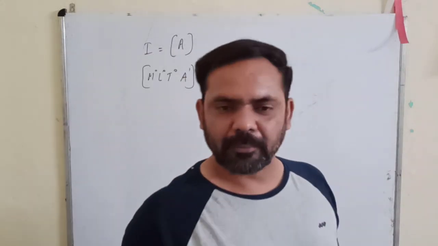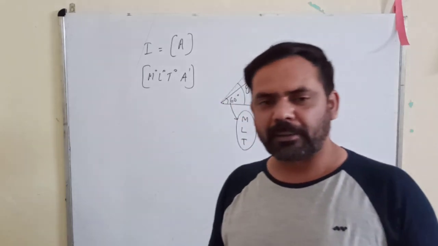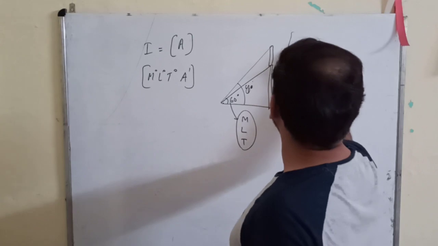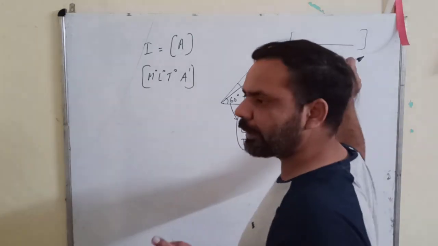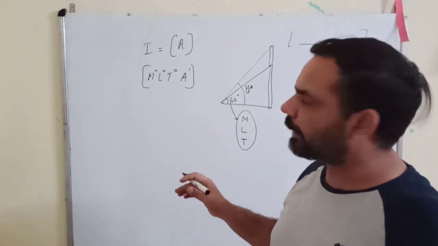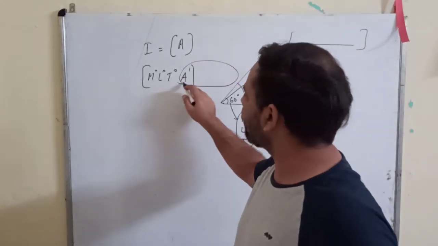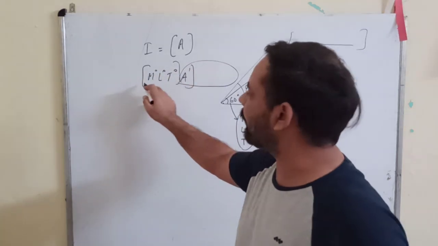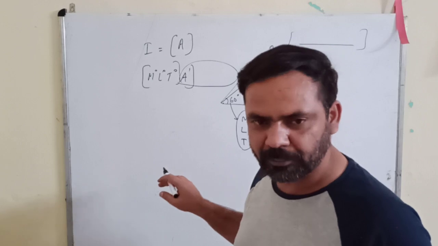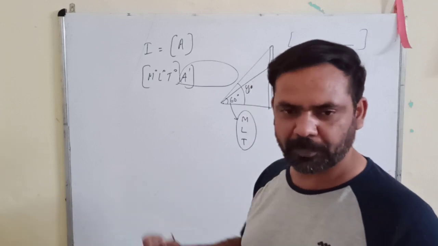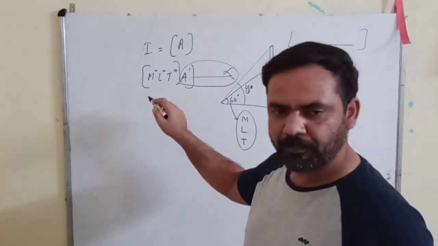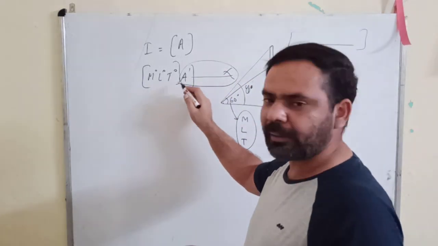I told you earlier that we have 7 fundamental quantities. Actually, inside the braces we must write all 7 fundamental quantities. But when we are talking about mechanics, the other 4 are not involved. Only these 3 are involved in mechanics, which is related to motion, our physics first part. So we are mentioning only MLT.